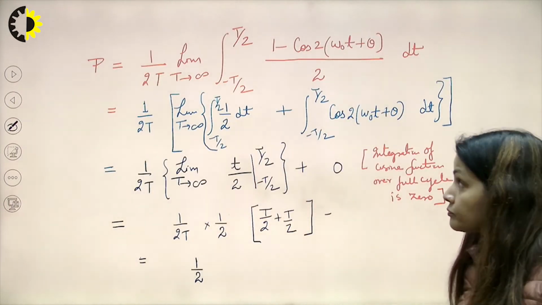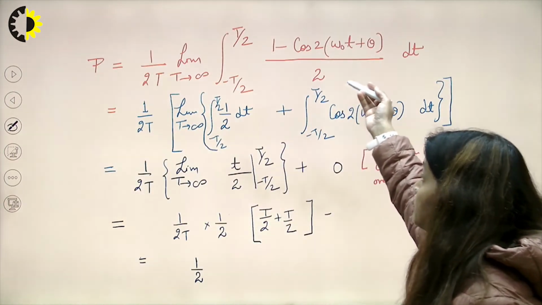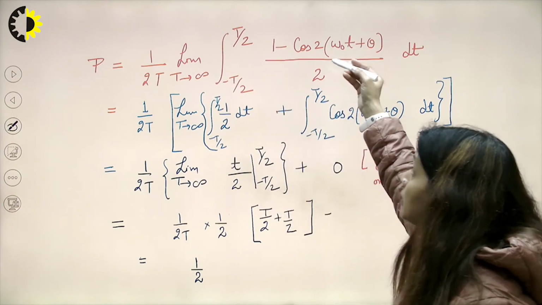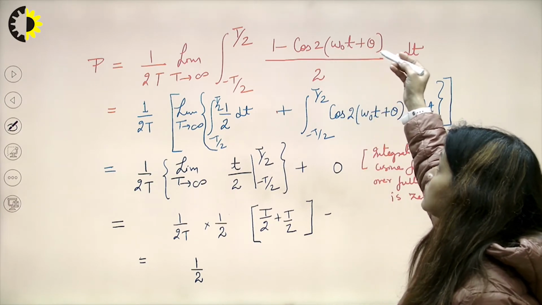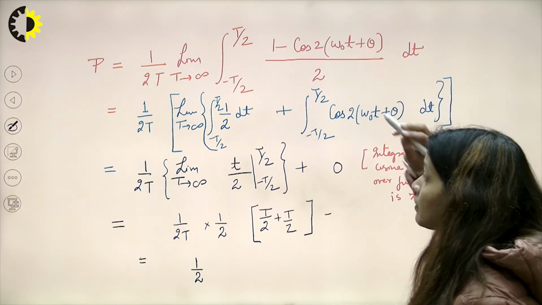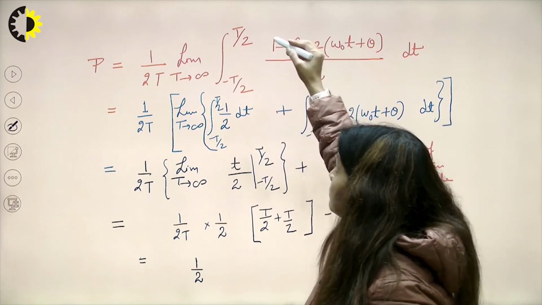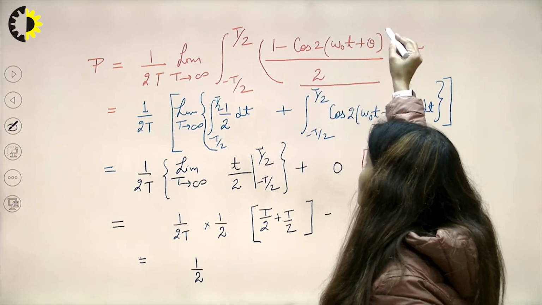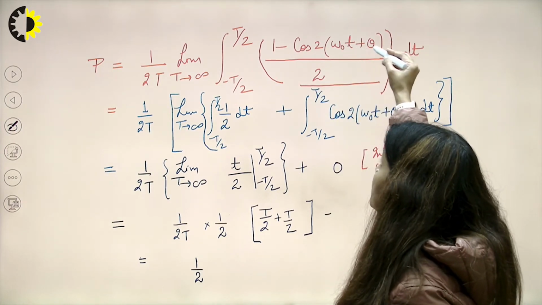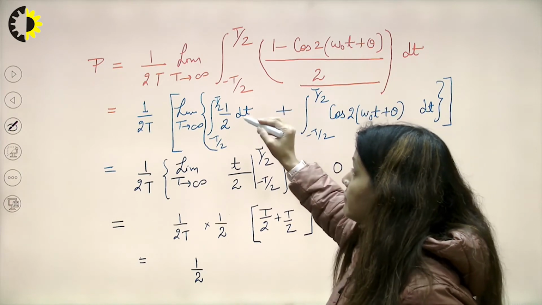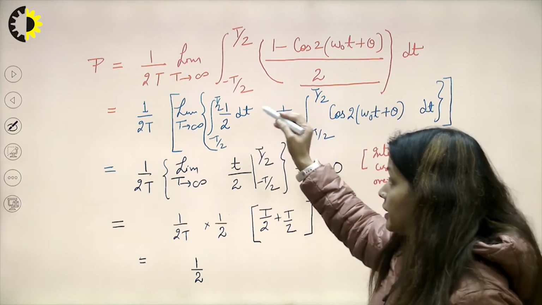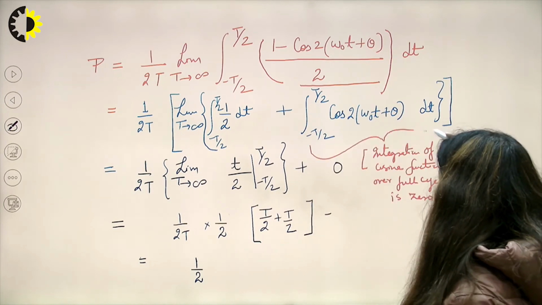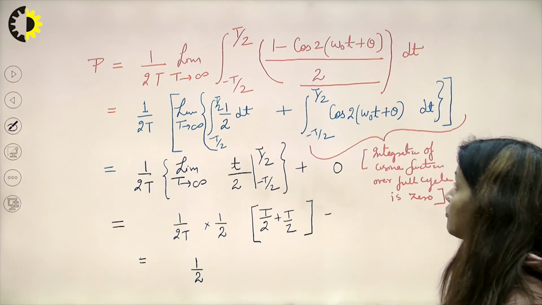So, here the formula is being written, P is 1 upon 2t, limit t tending to infinity, from minus t by 2 to t by 2, 1 minus cos 2 omega naught t plus theta upon 2. So, this term 1 by 2 I will separate, and cos 2 omega naught t plus theta I will separate. So, I have separated the limits, and this value of integration will come out to be 0.